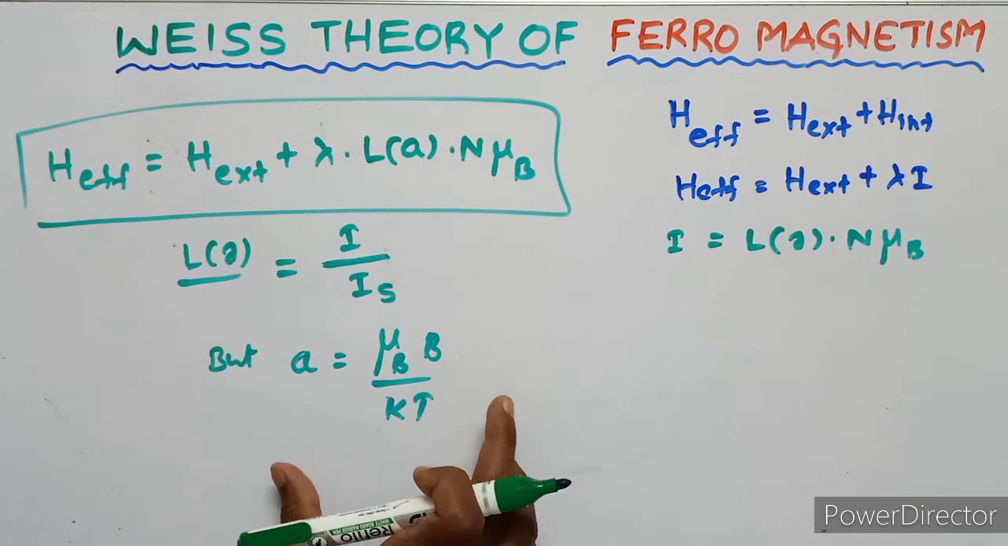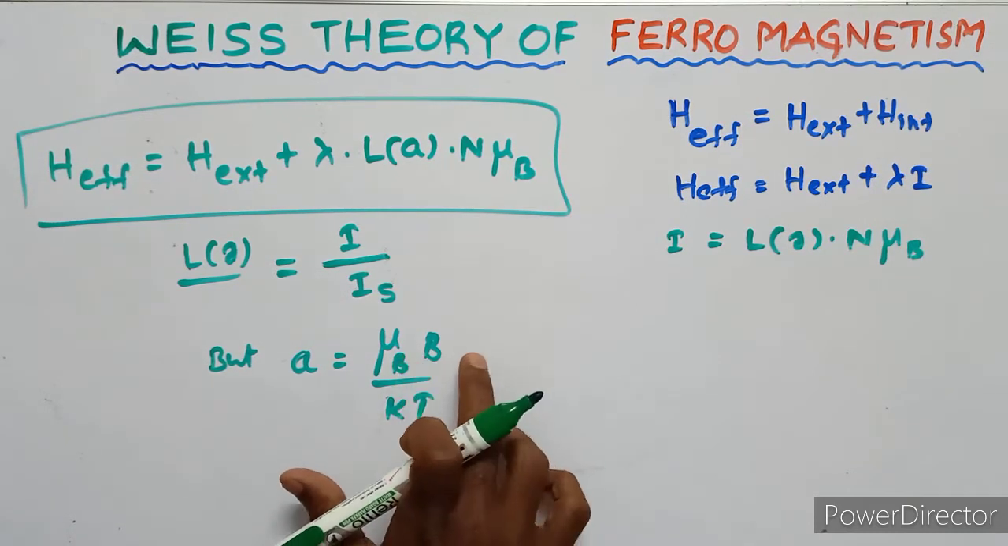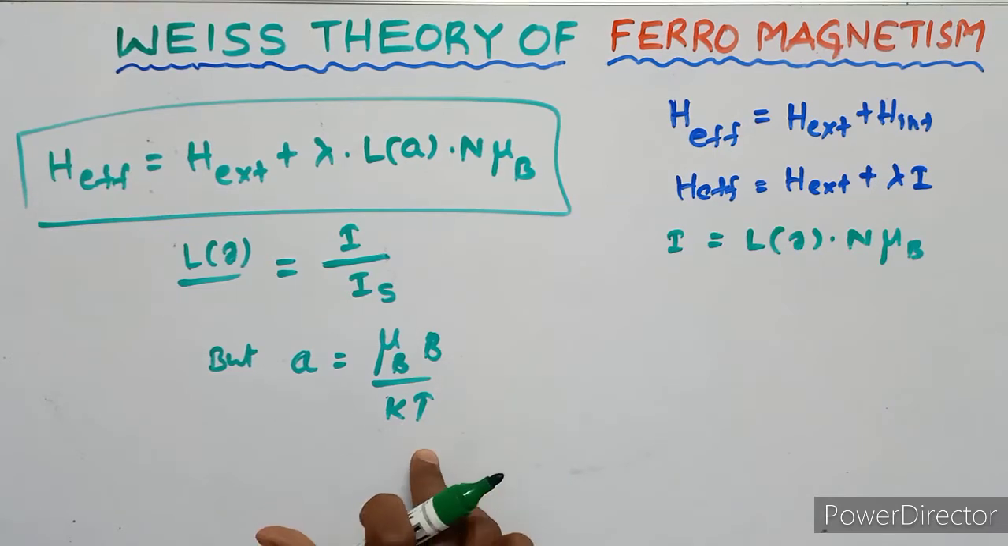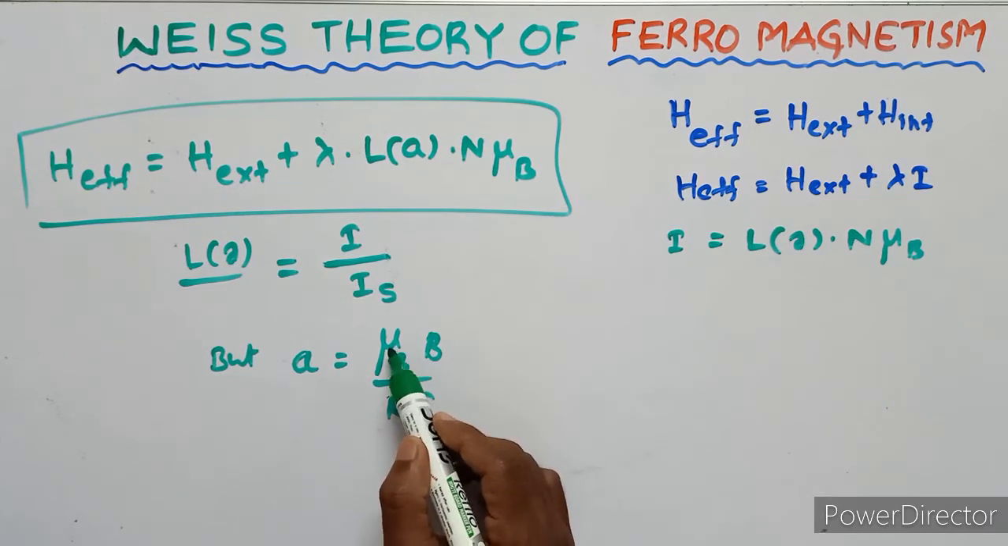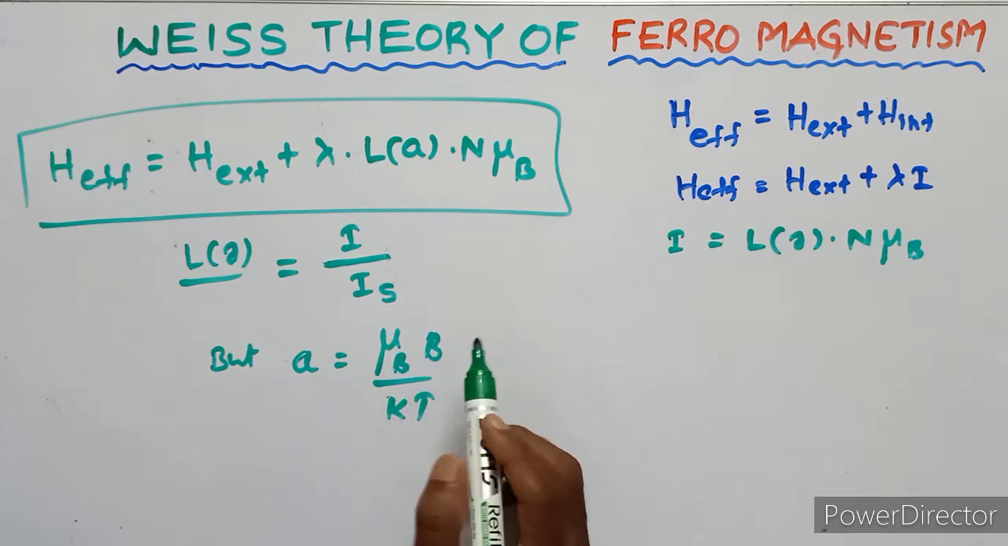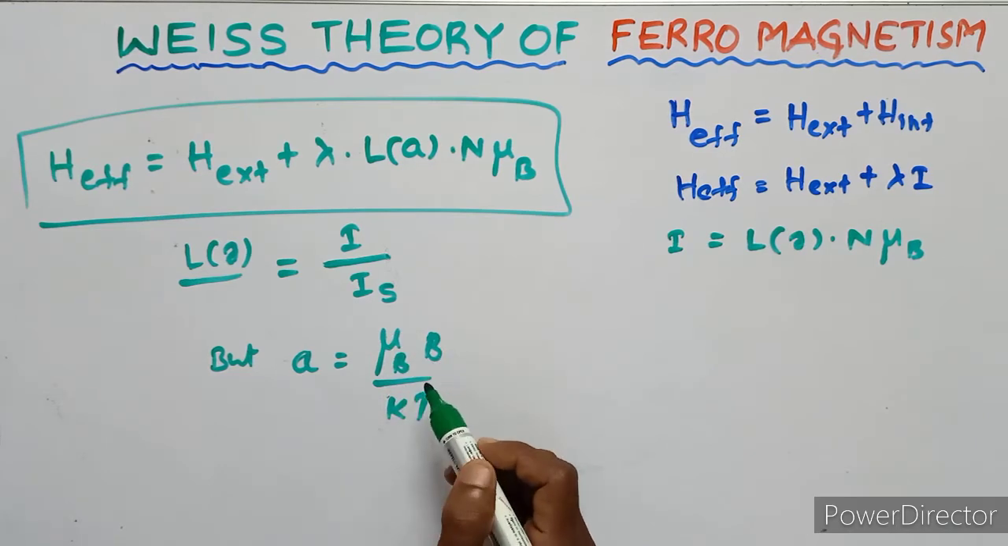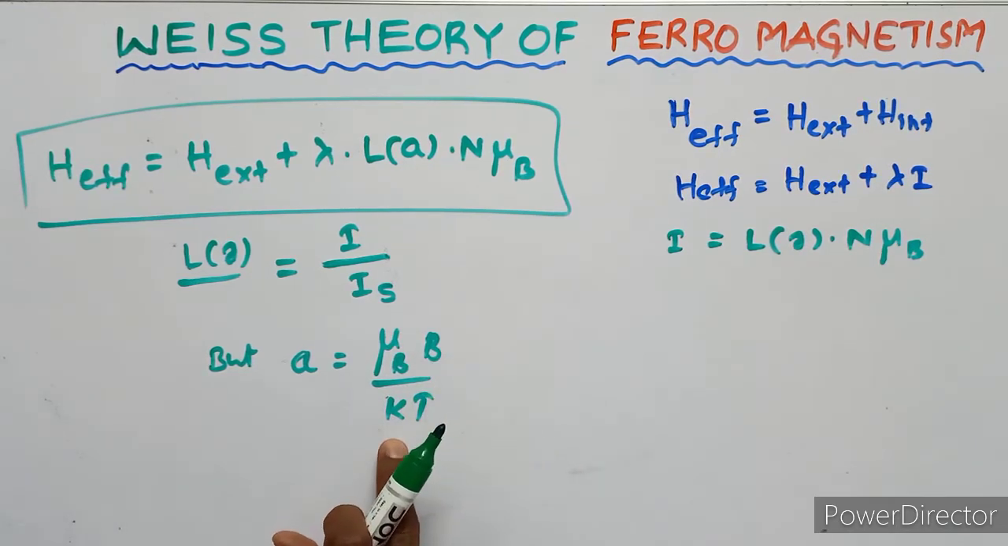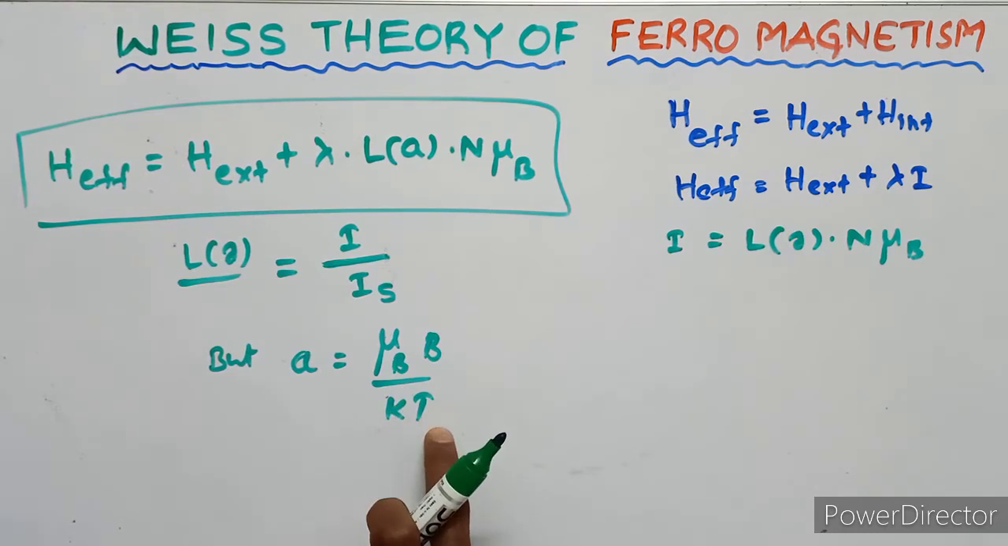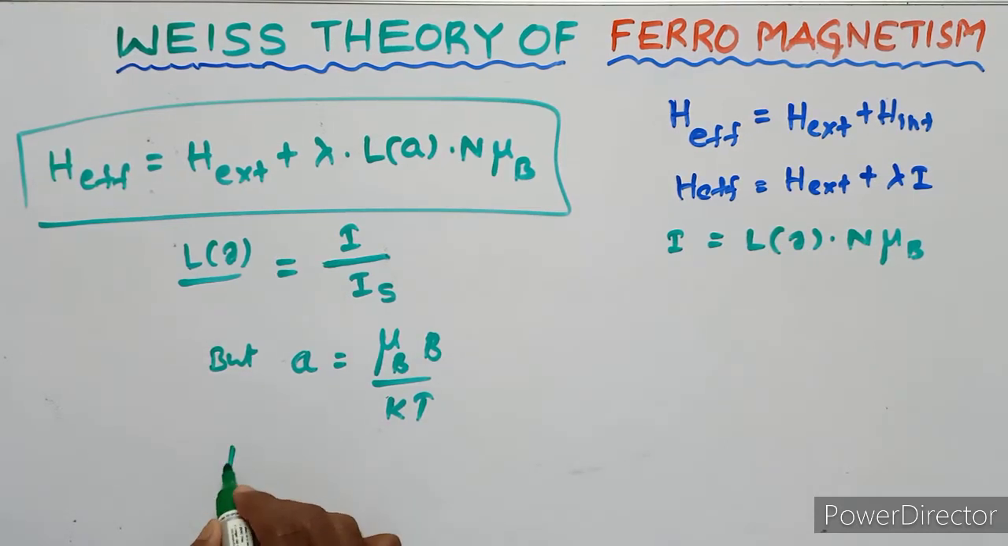Generally, A is mu suffix B upon kT. That means the product of magnetic moment and magnetic induction upon kT. K means the Boltzmann constant, T means absolute temperature.